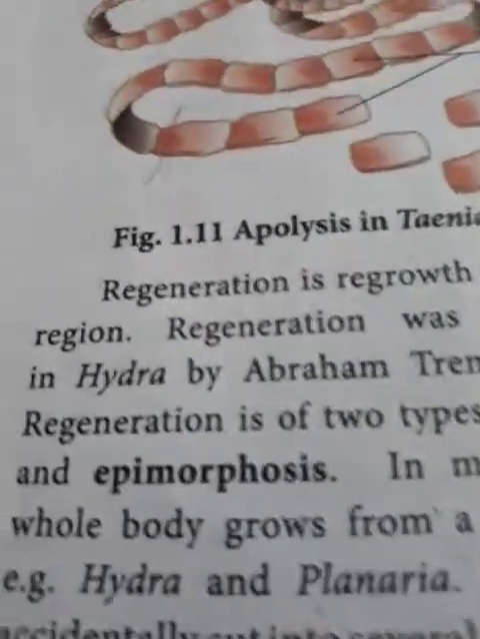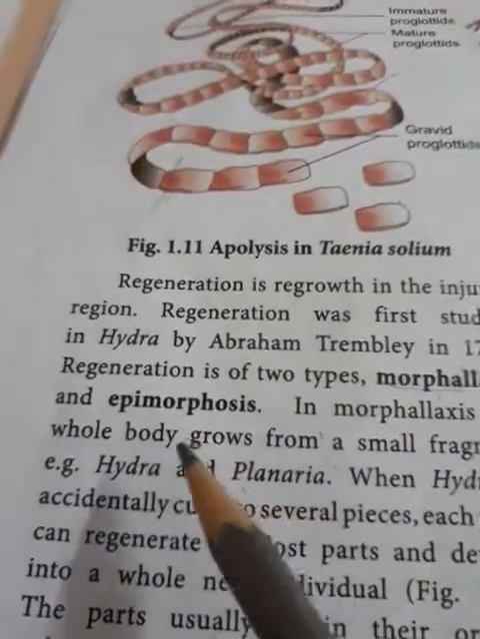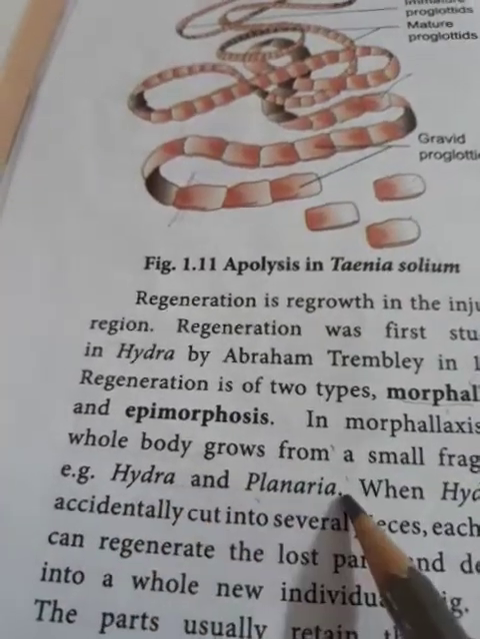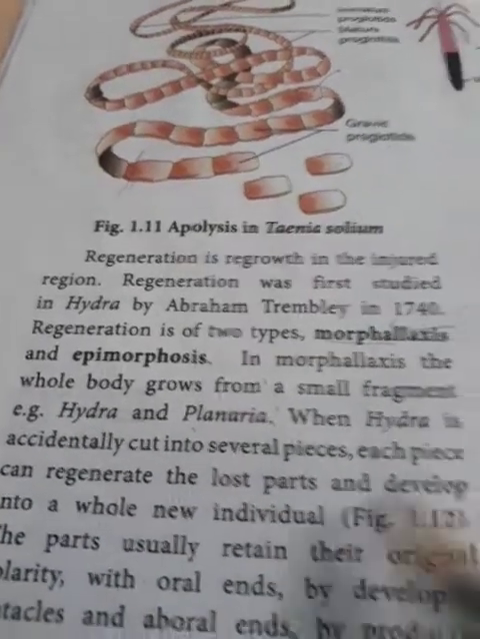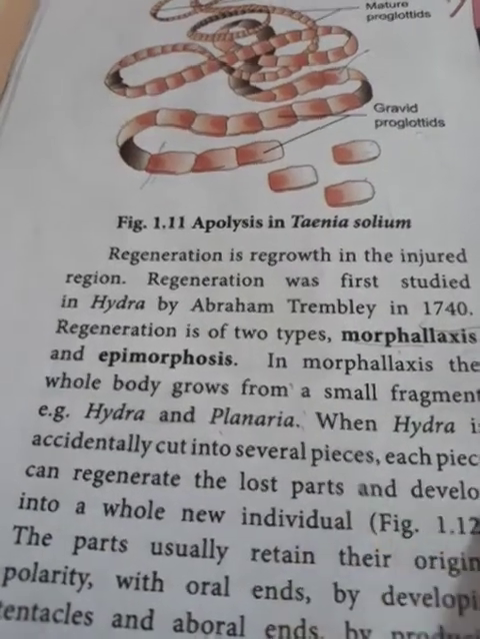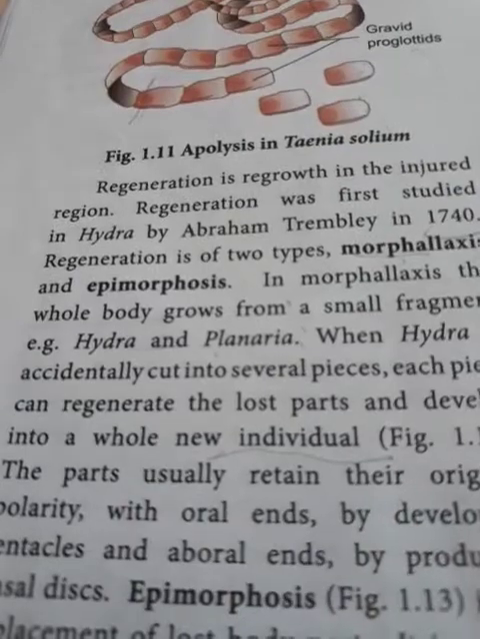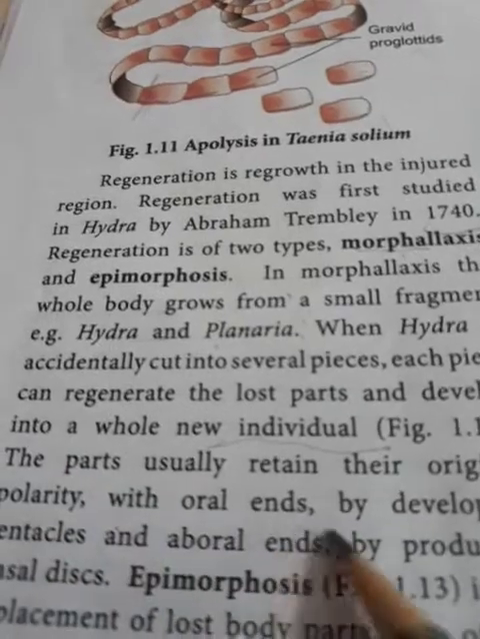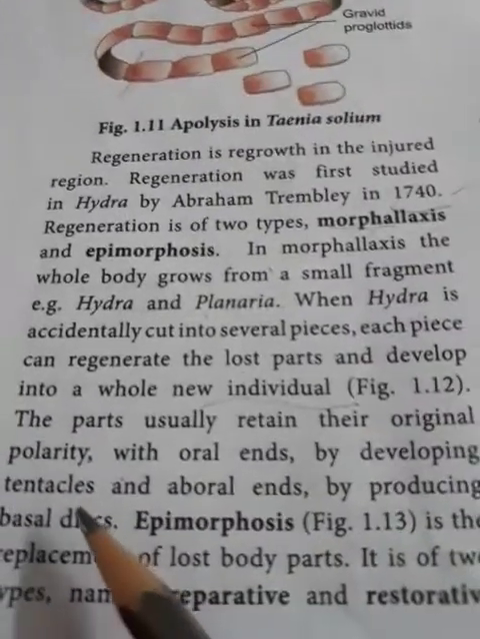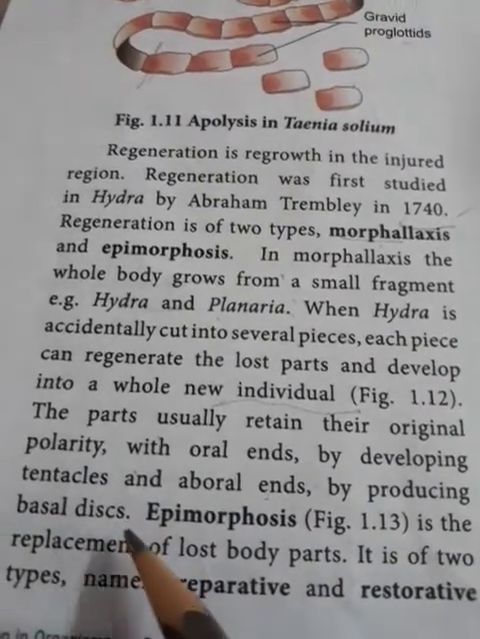So, morphallaxis is the type of regeneration in which any part of the body can develop into the whole body. Example, Hydra, planaria. Now, when Hydra is accidentally cut into several pieces, each piece can regenerate the lost parts and develop into a whole new individual. The parts usually retain their original polarity, developing the oral end with tentacles and the aboral end, the lower part, by producing the basal disc.